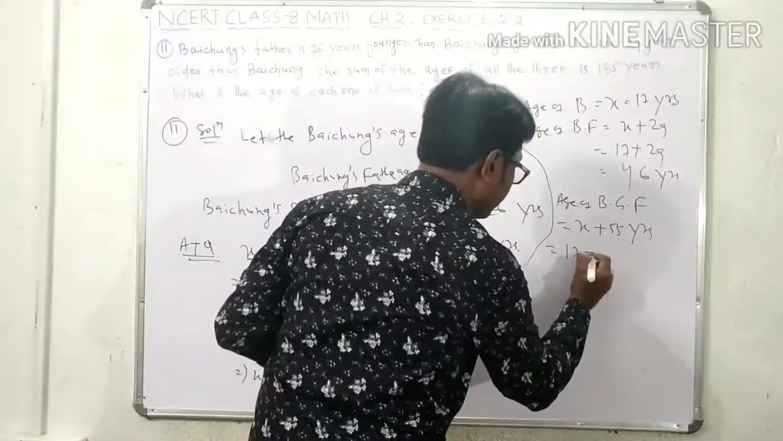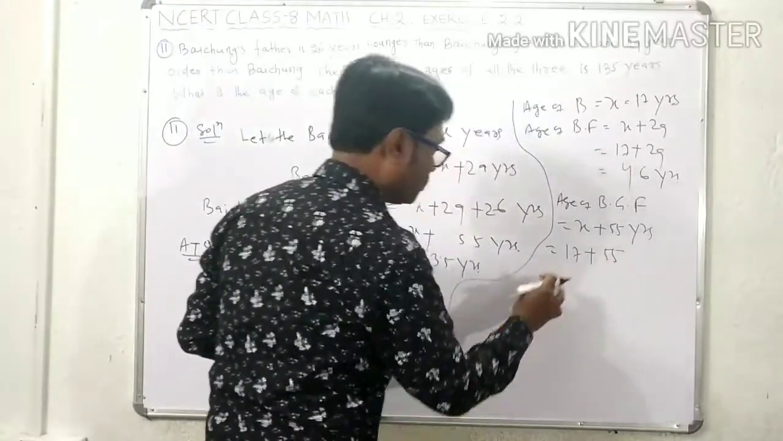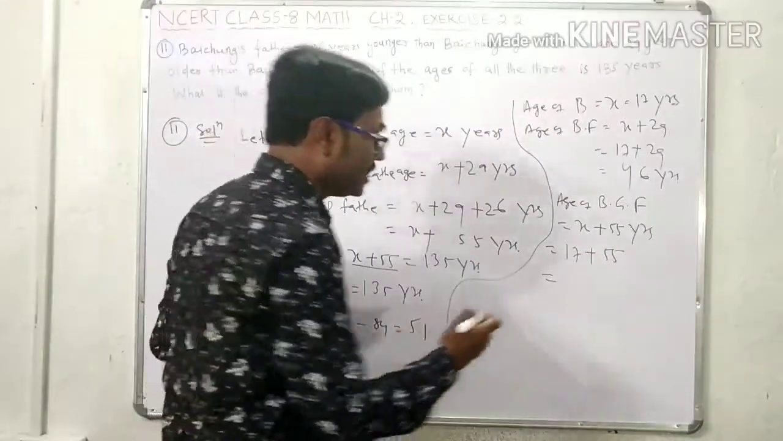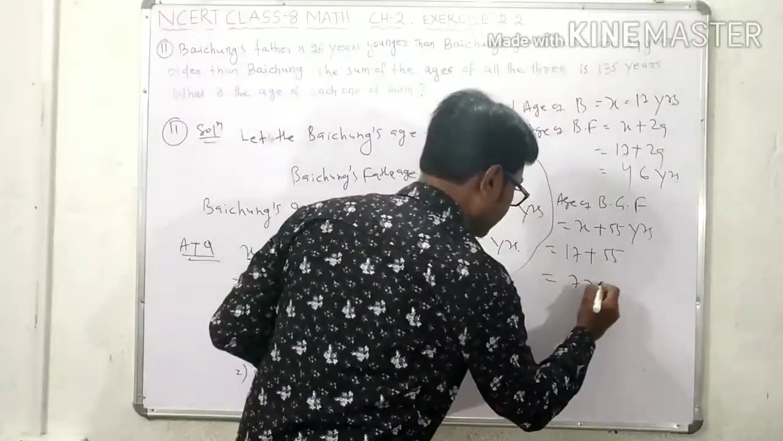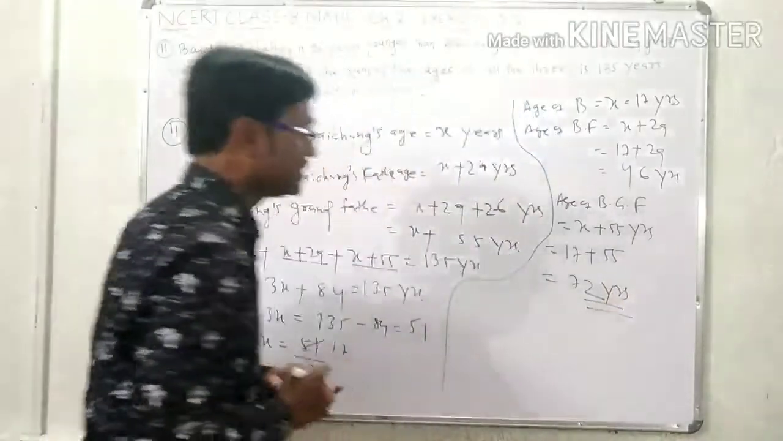You write here 17 plus 55 is equal to 7 plus 5, 12. 5 plus 1, 6. 6 plus 1, 7. 72 years. This is the answer.